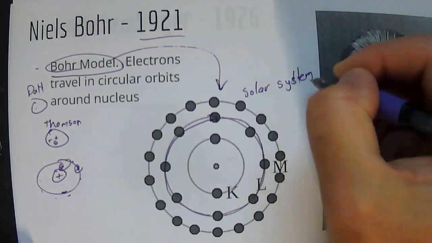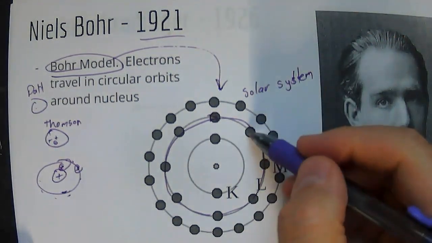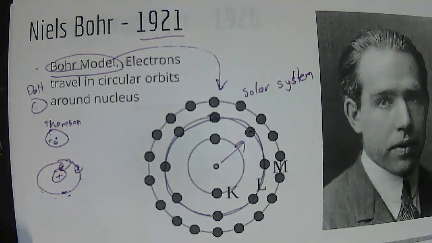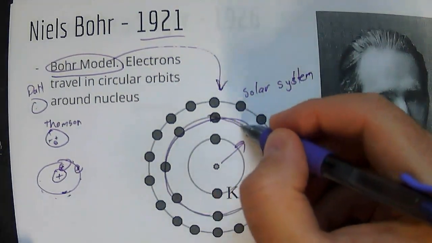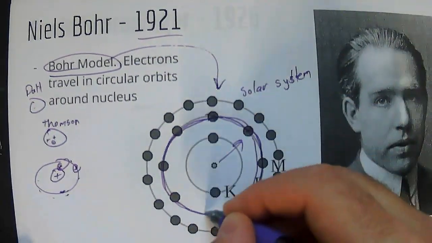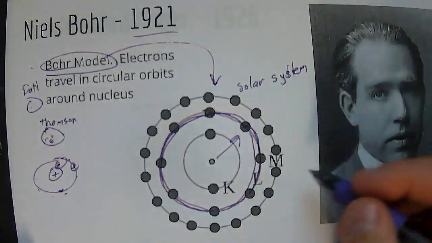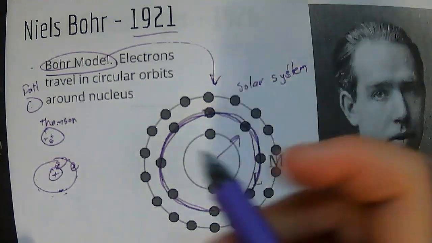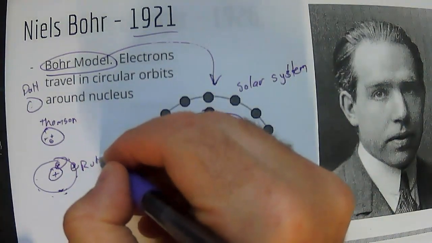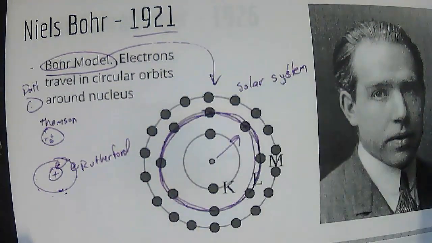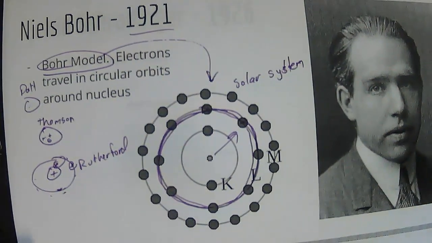Electrons here have a set energy, and Bohr said, because they have a set energy, they must be a set distance from the nucleus. So they orbited around this. Bohr kind of clarified what Rutherford started, and so now we really have a decent picture of what an atom looks like.